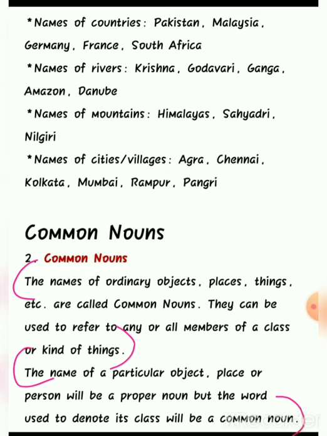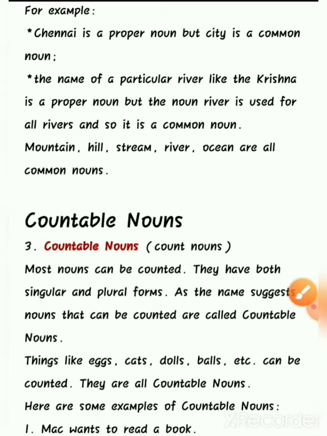So a particular object, place or person, the names for that particular object, place or person would be a proper noun, but the class, that is the class under which those object, place or person would come, that is denoted as a common noun. Now let's see the example. We'll see the example and we will have a clear idea about the common noun.